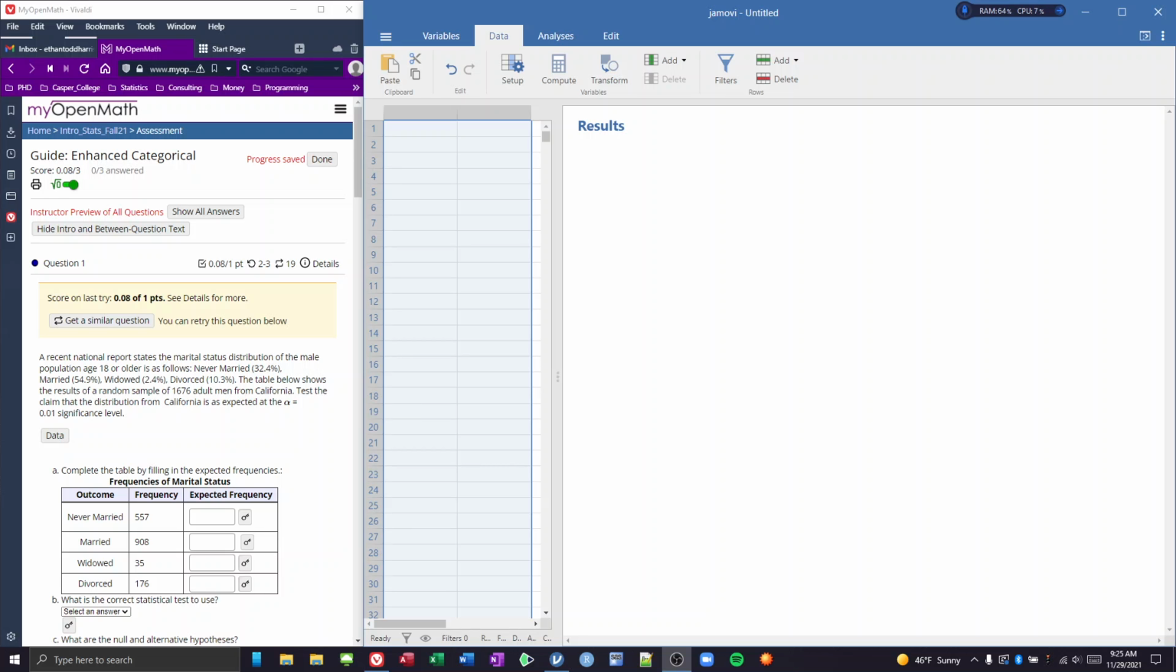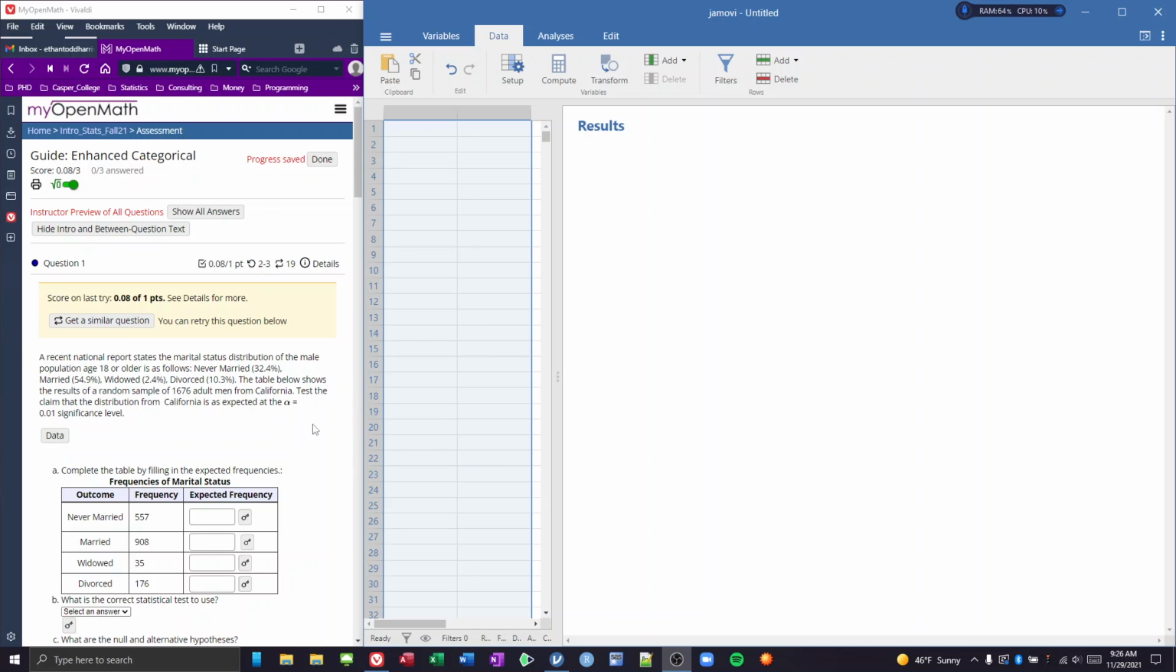Hello everyone. In this video, we are going to use Jamovi to help us out with our enhanced categorical section, specifically in helping us do a chi-squared goodness of fit test, a chi-squared test of homogeneity, and a chi-squared test of independence. So let's go ahead and look at our scenario, and let's dive in.